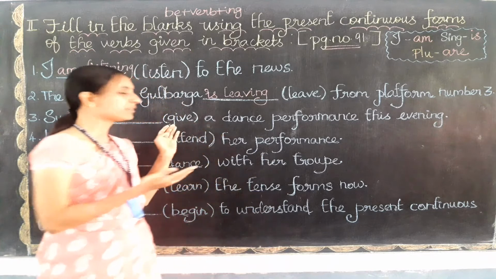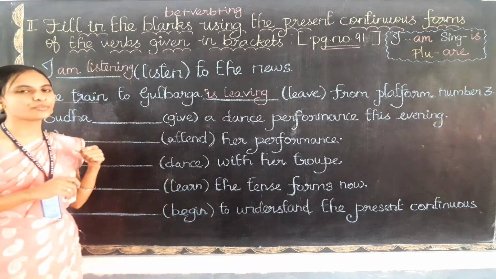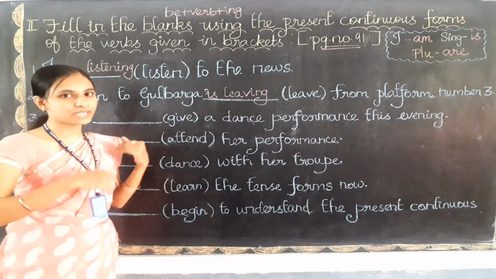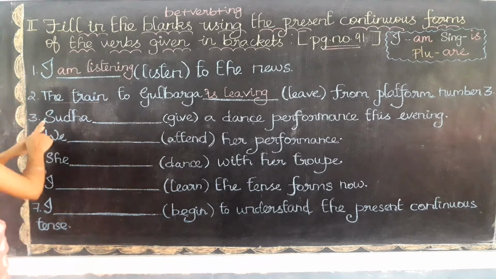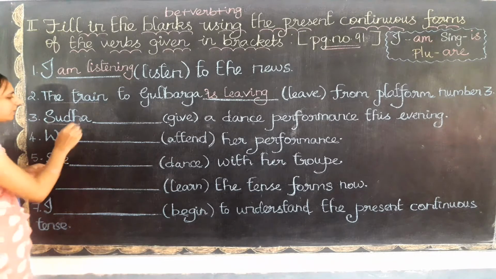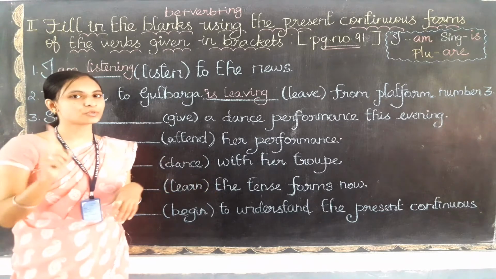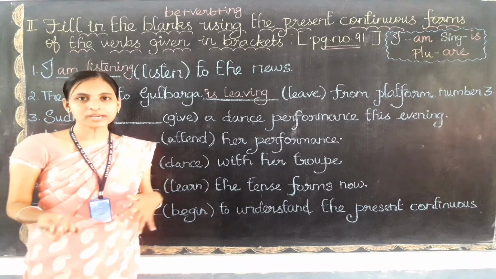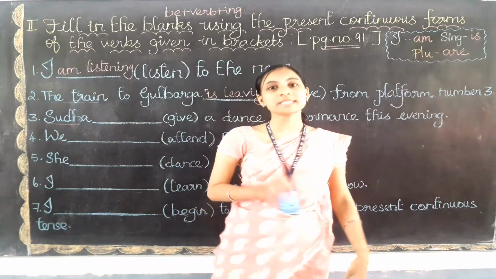So here they have given only the give. Now we need to change into present continuous form. You already know how to change it. So what do I need to check first? Yes, I need to check the subject first. Here Sudha is the subject. So Sudha, does it refer to one person or many persons? Yes, it refers to one person only, that is the singular. When we are talking about the singular subject, we need to use is only.